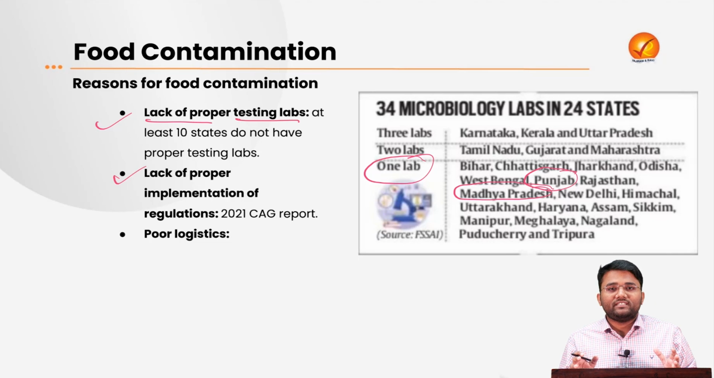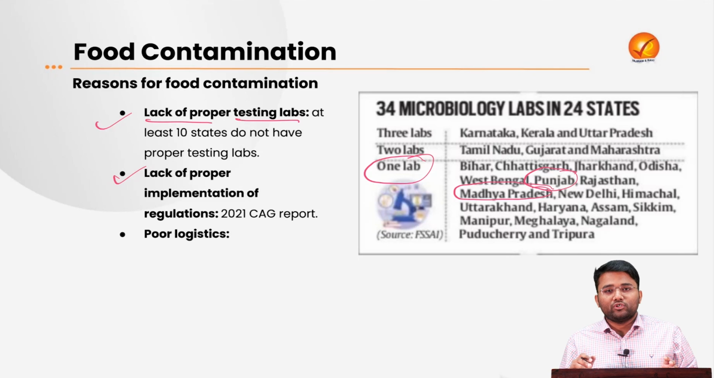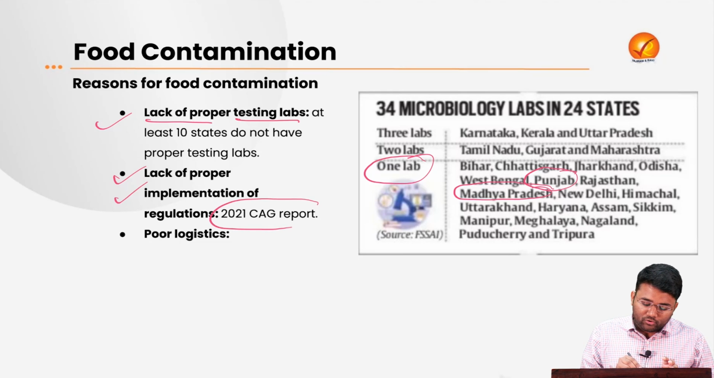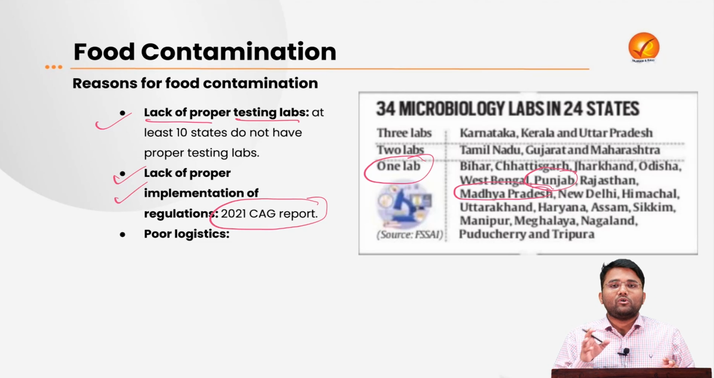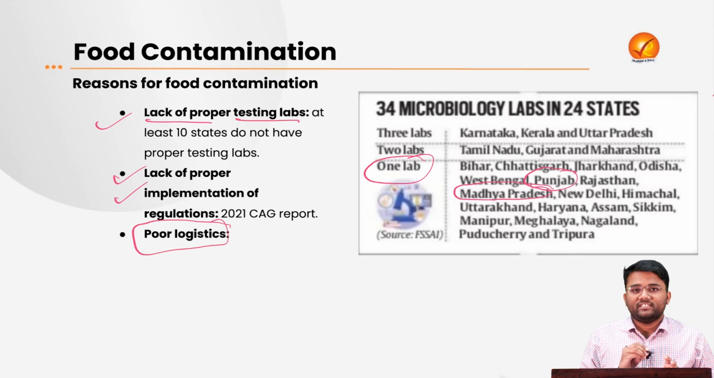Whatever the rules and regulations are, either by FSSAI or by the Spices Board of India or various agencies for exports and imports of India, these regulations are not implemented on the ground properly. We can say there is a lot of corruption, a lot of implementation issues for this. There was a 2021 CAG report which also highlighted this particular issue, where implementation has been very lethargic for all the food related regulations. Then the next particular reason is poor logistics.